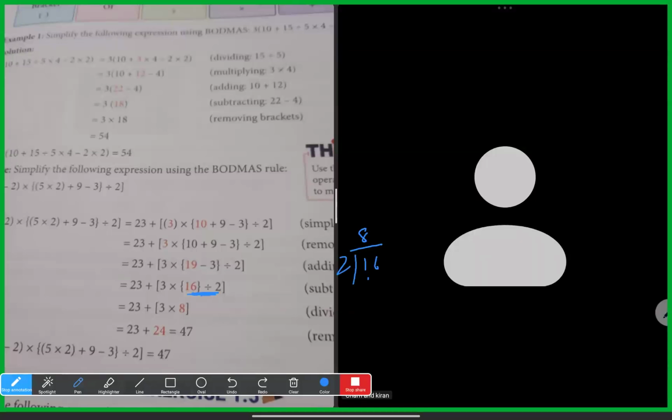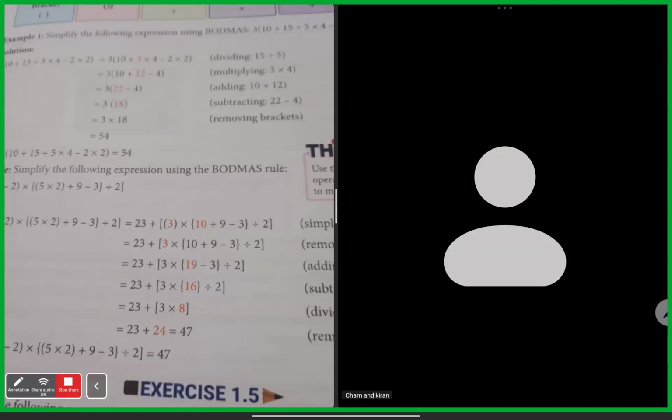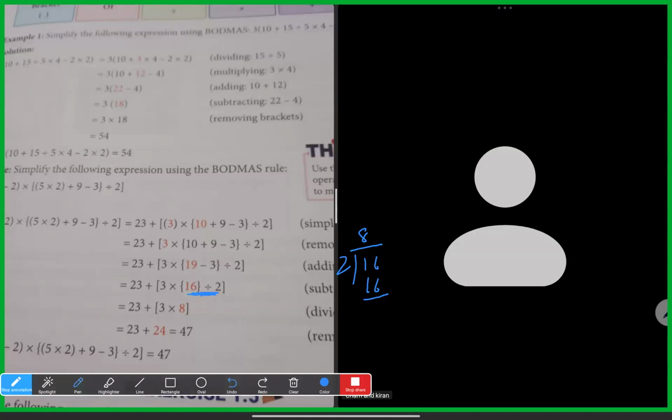Directly you will do it in rough space, since 16 is exactly divisible by 2. So that person wrote 8 here. Sir, if we don't get the division exactly, we'll do it. Yes, Kiran and Charan, to continue that sum, I wrote it like that. So school will always give the correct division.